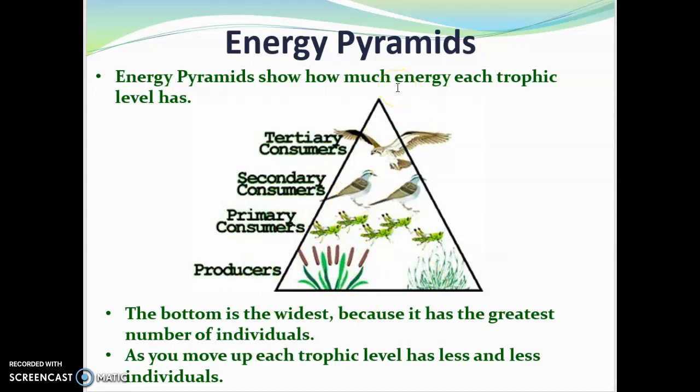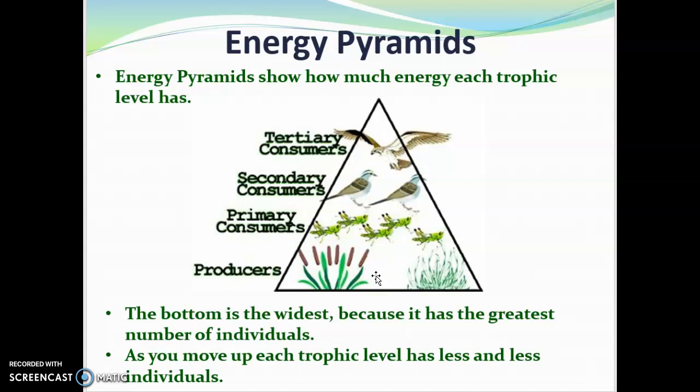The reason that we shape this energy flow like this is because it shows how much biomass that each group has. Now, biomass is how many molecules are basically in each group, or how many individuals can be found in each group.